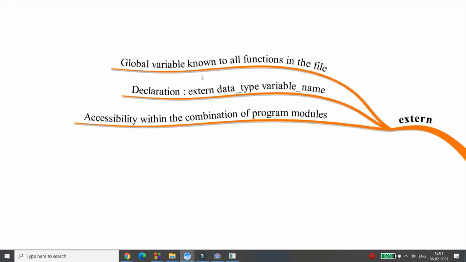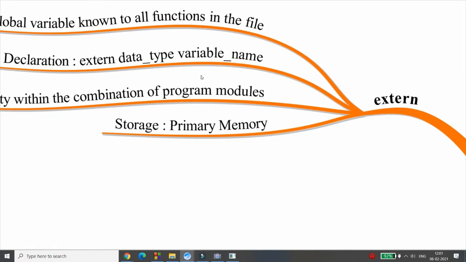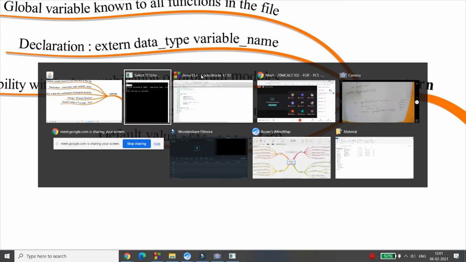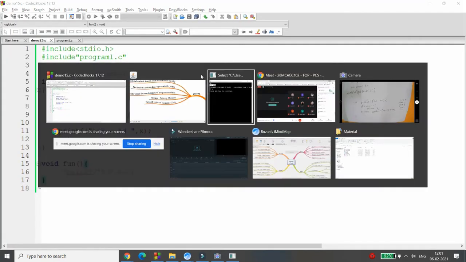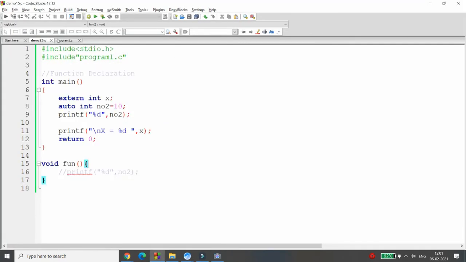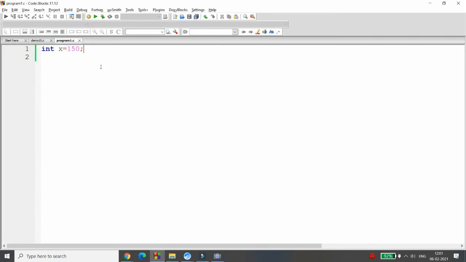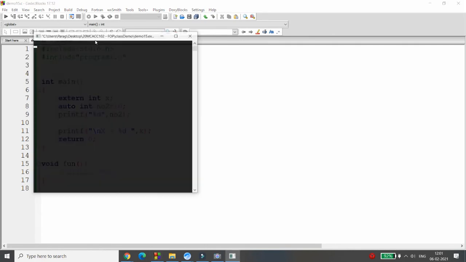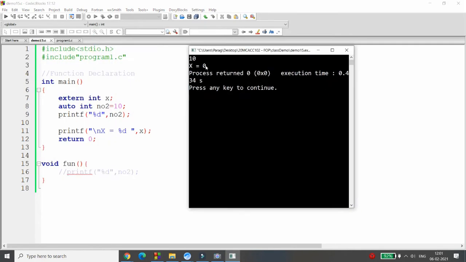So what is extern's accessibility? It is within the combination of the program modules. Storage is again primary memory, and the default value of this variable is 0. For example, there might be a chance people forget to define the value of this x. So only x is defined over here, right? But I have not initialized any value, that is in program 1.c. Now if I simply execute this program, I will get x is equal to 0, right?